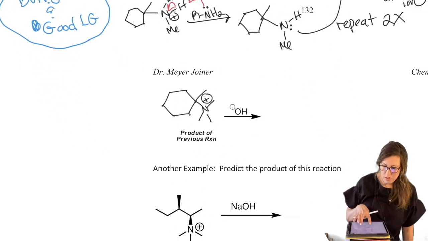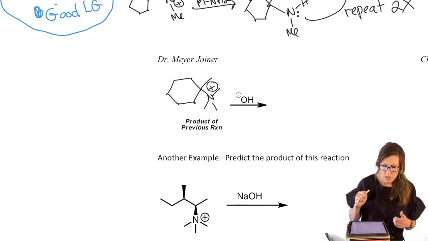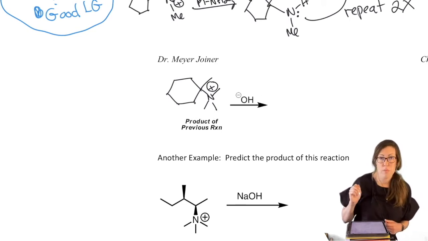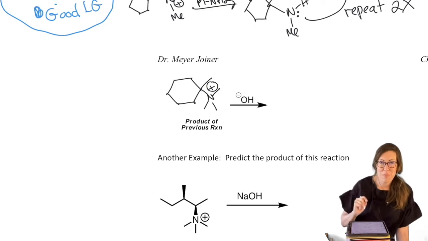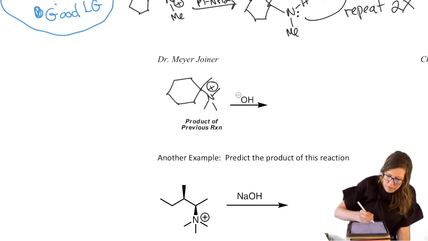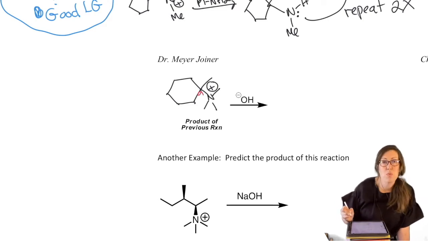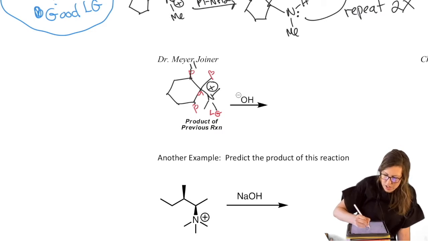Steric hindrance will stop the more substituted carbons from getting accessed. So for example, if we're going to do an elimination now, let's remember what happens in elimination. If you have a base and you have a good leaving group, you can do elimination, right? How do we find out what we eliminate? We look for the alpha carbon with the leaving group attached. That's our leaving group. We find all our beta carbons, and then we draw on those H's, those beta H's.